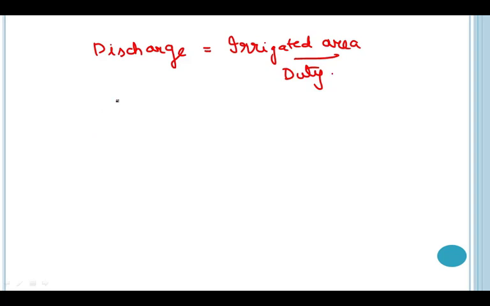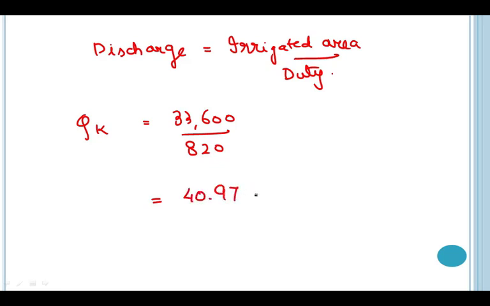So here first let us calculate the discharge for the Kharif crops. So let us denote the discharge for Kharif crop as QK. Here the irrigated area for Kharif crop was 33,600 hectares and the duty is 820. This duty is given in the question. After solving, I'll get the answer as 40.97 cumecs.